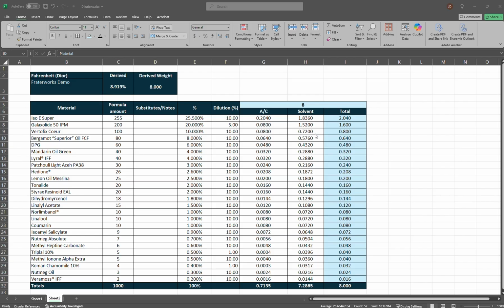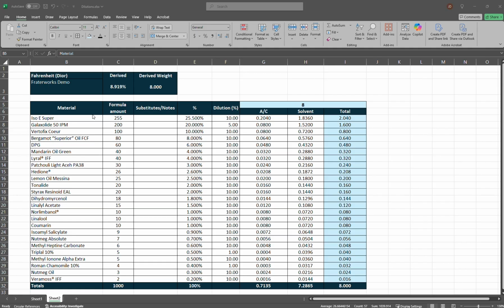Other perfumers have their own spreadsheets or their own layouts, and I know some perfumers who use a couple of the great apps out there for the businesses that they run. So let's get to it. Let me go through the spreadsheet here quickly, go through the columns and the cells, what they mean, and we'll walk through a couple of examples here.